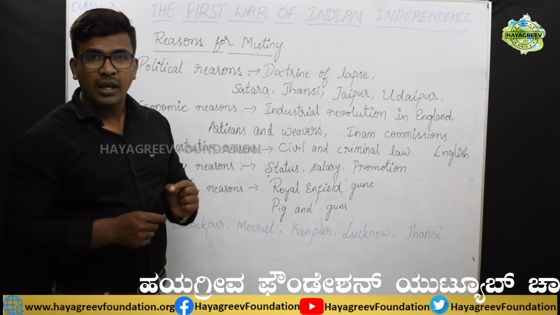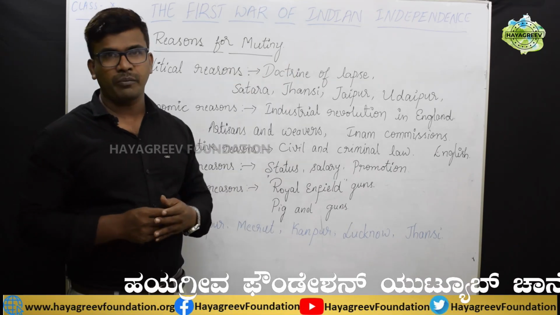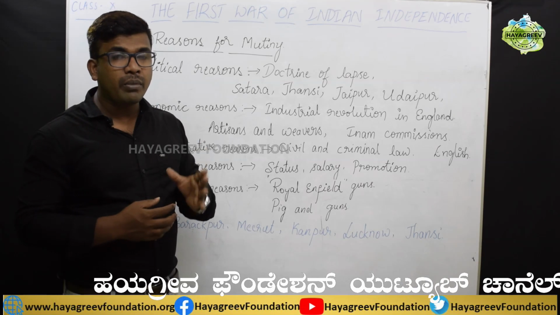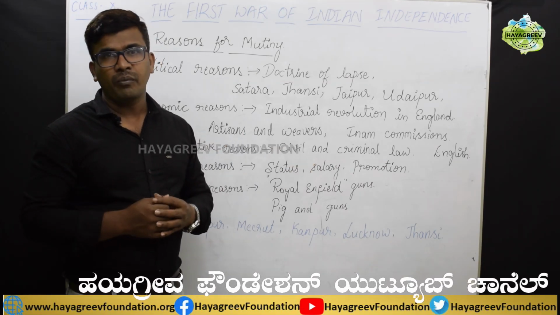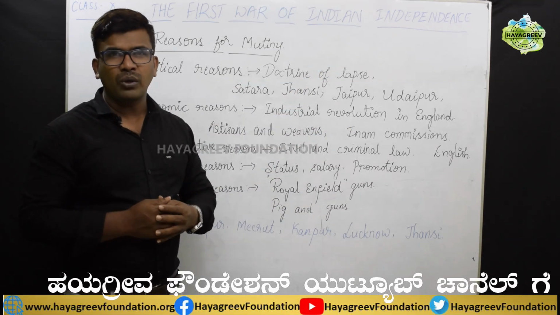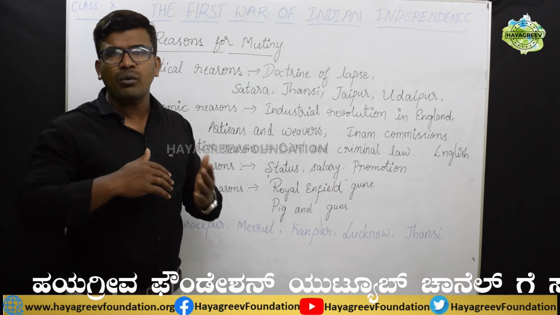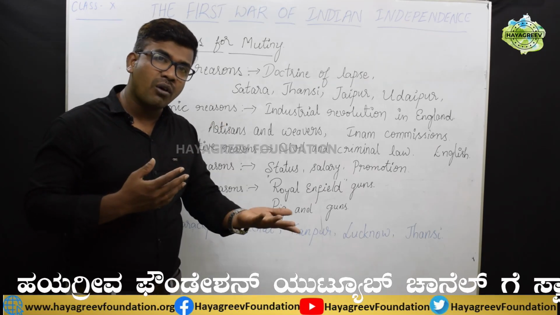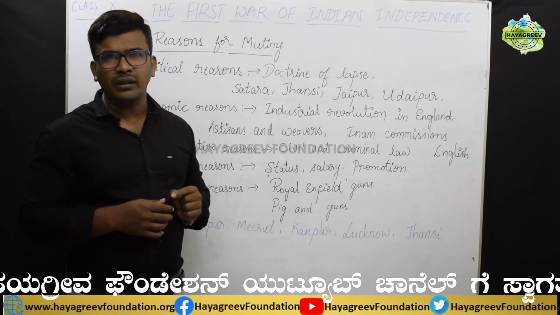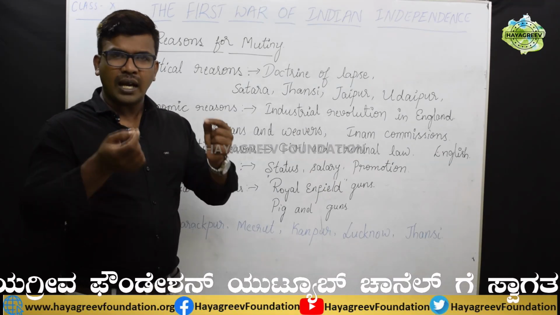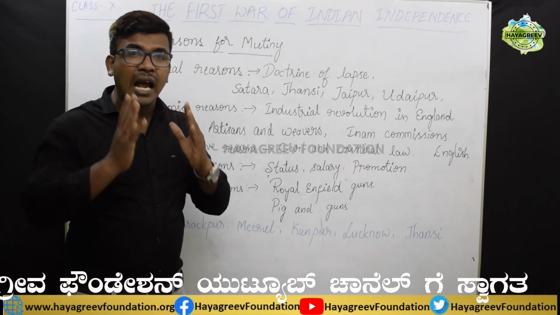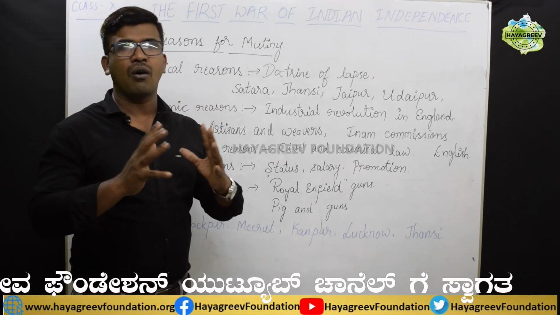And at the same time, the British made the Indian soldiers cross the ocean. If they crossed the ocean, there was fear for the Indian soldiers that they might become outcast from their community. If they didn't agree to cross the ocean, they might lose the job. So like this, they were in a dilemma whether to follow the rules and regulations of the British government or not. Then finally they thought that purposely they are doing like this. As a result, for these military reasons, the soldiers were unhappy against the British government.